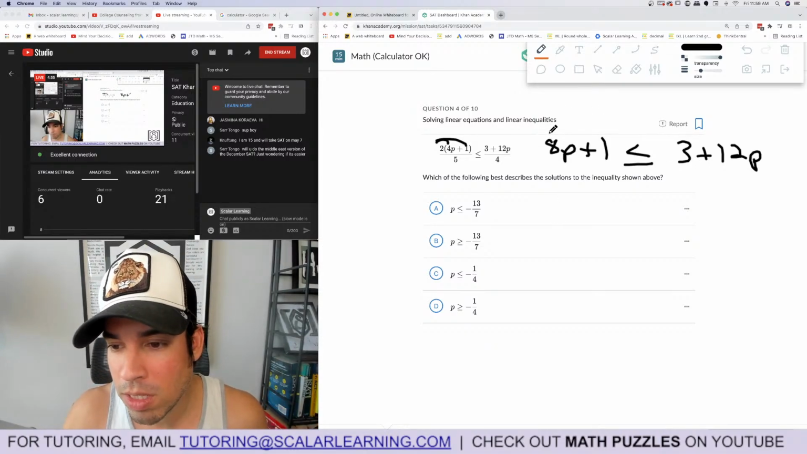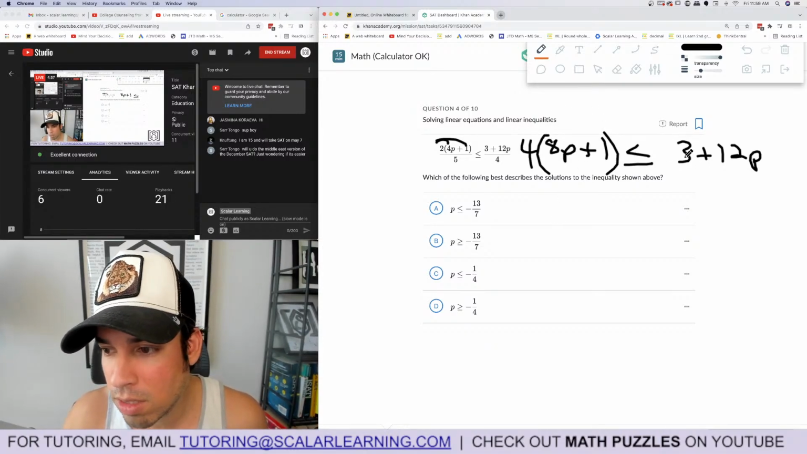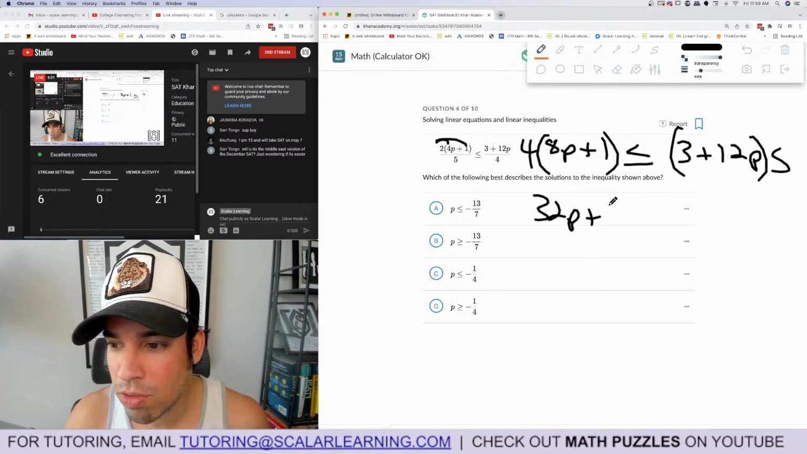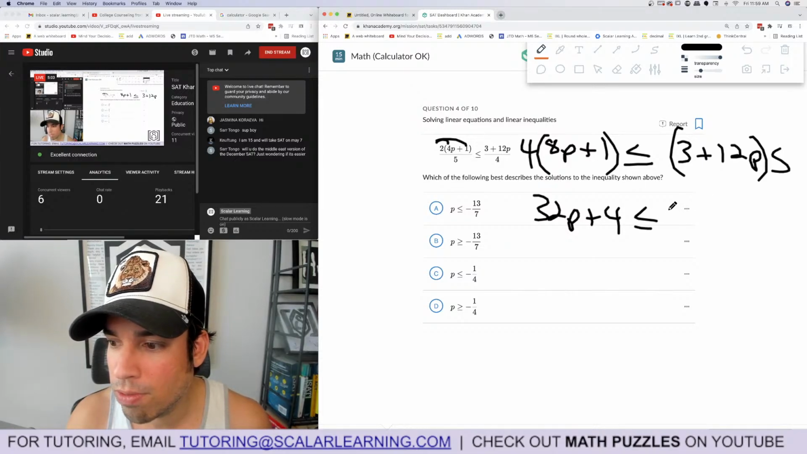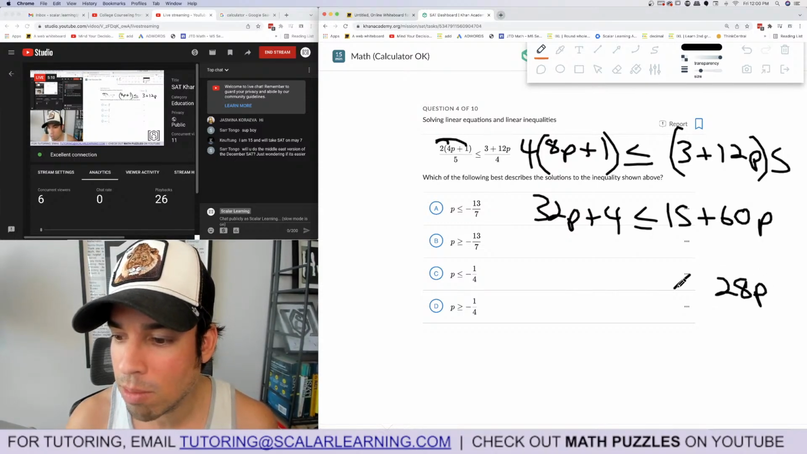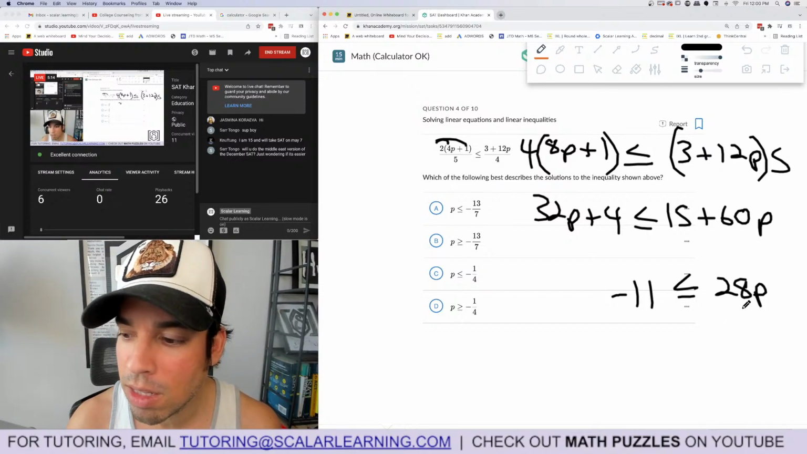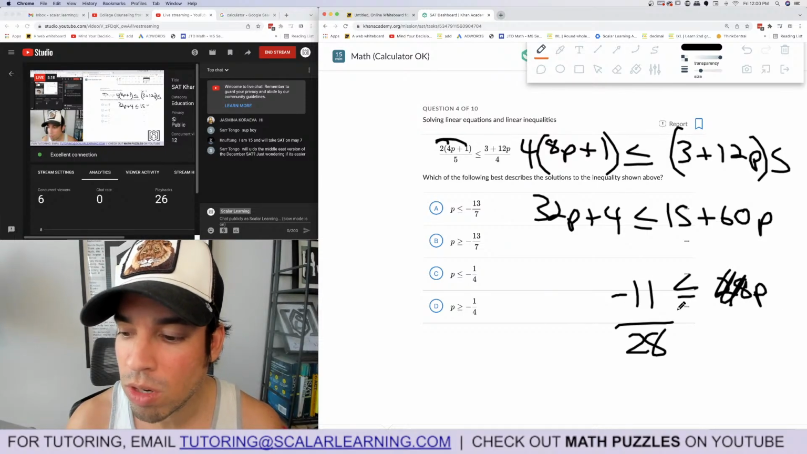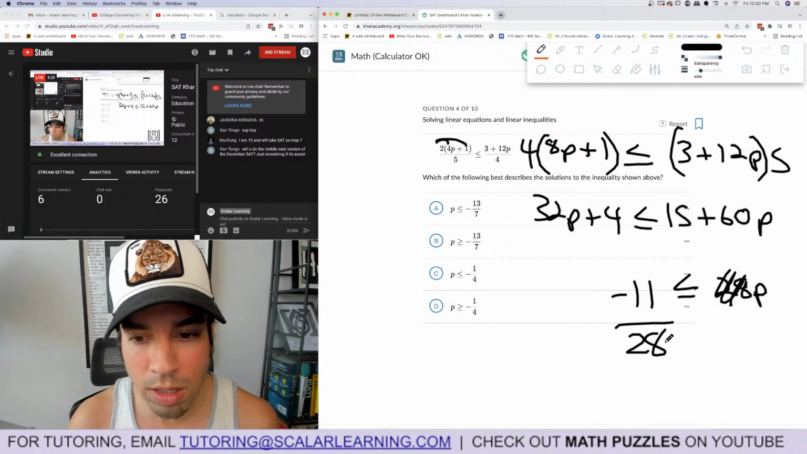So I'm going to multiply this by 4. I'm just going to multiply the constants and make sure we're keeping everything consistent. Then I got 32p plus 4 is less than or equal to 15 plus 60p. Then I'm going to subtract 32p from both sides, and I get 28p. And then I'm going to subtract 15 from both sides, and I get negative 11. And then I get p is greater than, divide by 28. P is greater than or equal to negative 11 over what?